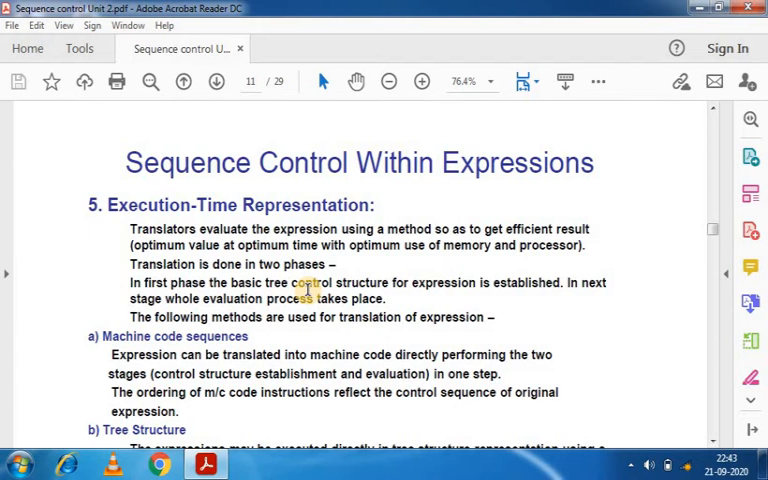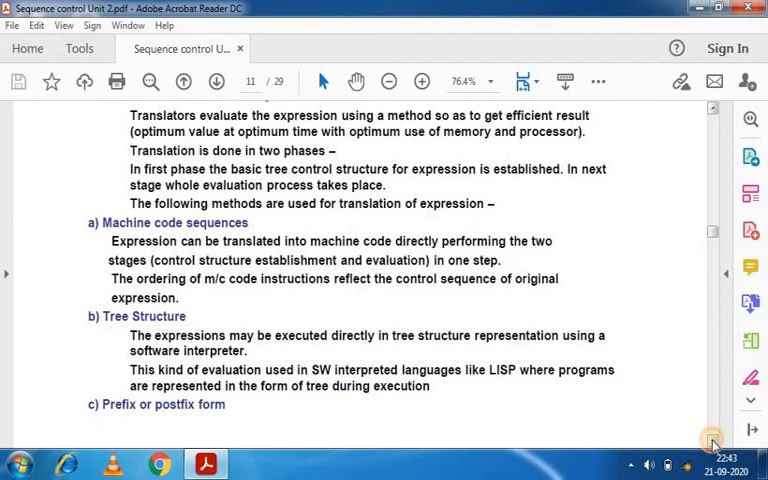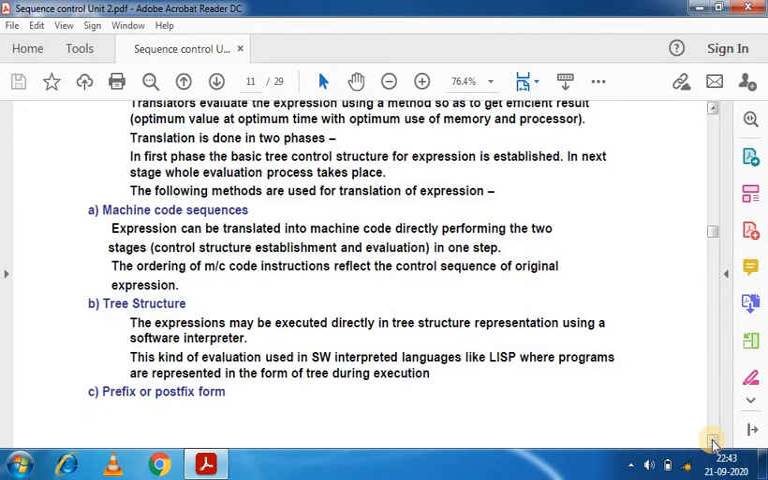Translation is completed in two phases. In the first phase, the basic tree control structure for the expression is established, and in the second stage the whole evaluation process takes place. This is the translation process, which we can consider as the compilation process. Then there is the machine code sequence. The expression can be translated into machine code, and after that the tree will be generated. The expression can be executed directly with the tree representation.